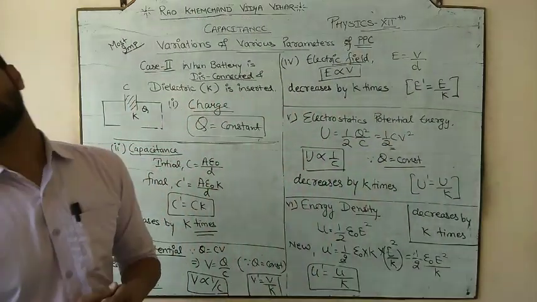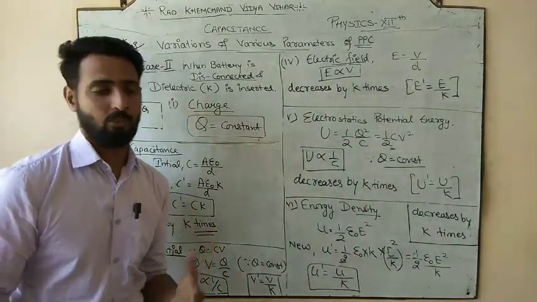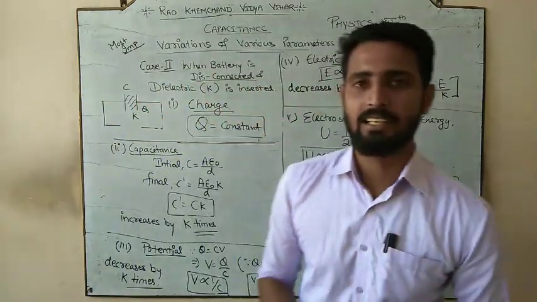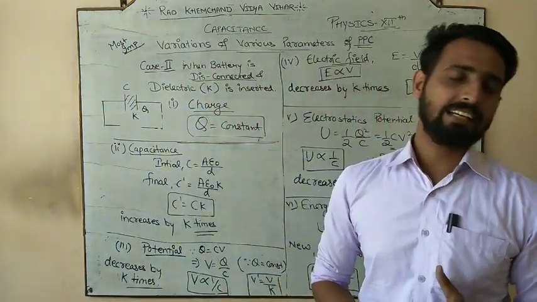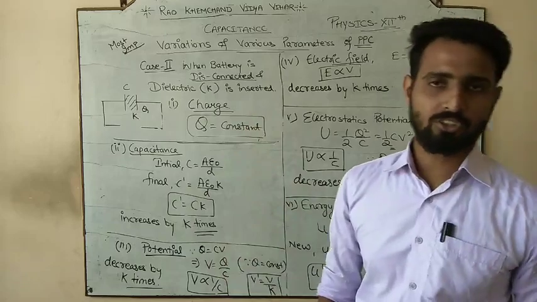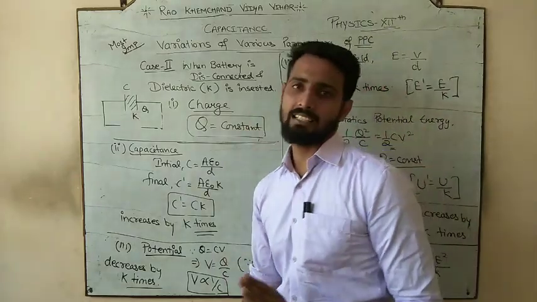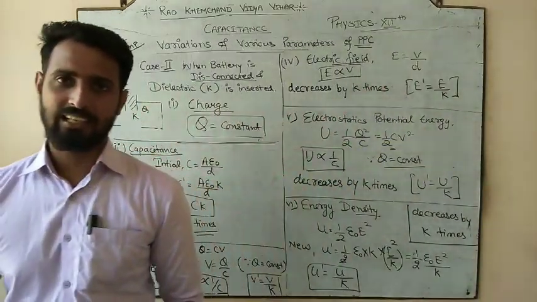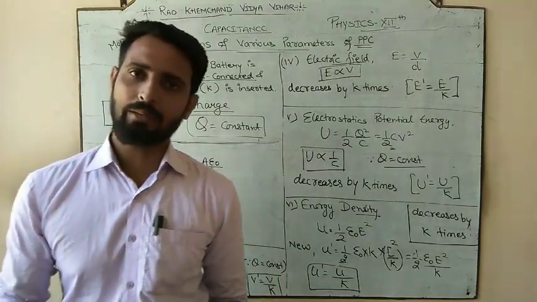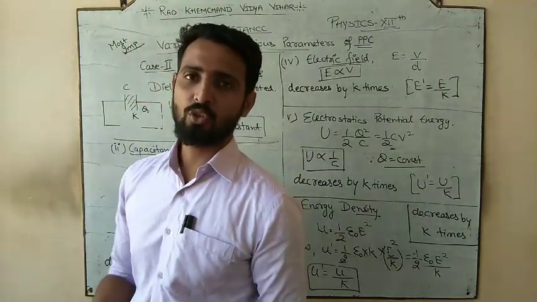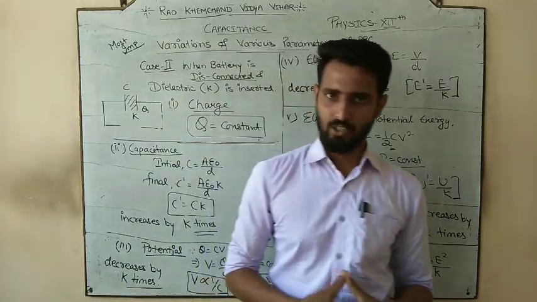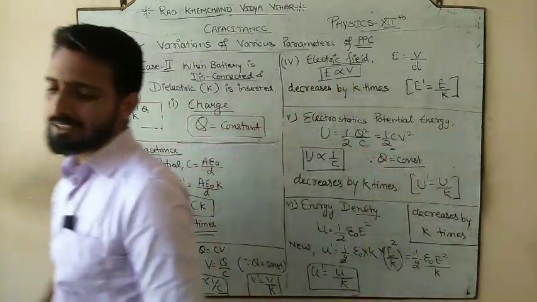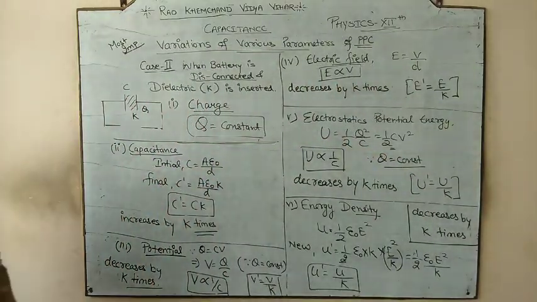बस आपको यही चीज ढूंढना है कि क्या कंडीशन है, whether the battery is connected or disconnected. And the concept: when the battery is connected, potential remains constant, and when the battery is disconnected, जब आपने बैटरी को हटा दिया तो बैटरी नहीं है तो पोटेंशियल भी नहीं सेम रहेगा, but what is going to remain constant is the charge. And this is your second parameter that you are going to note down. So please note it down first of all.